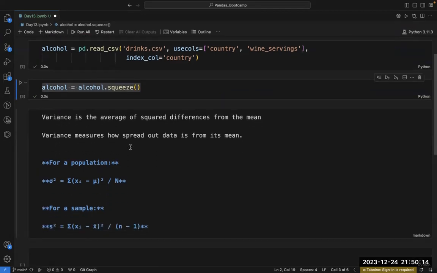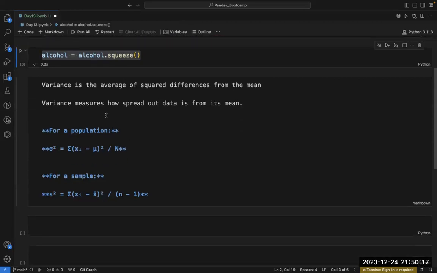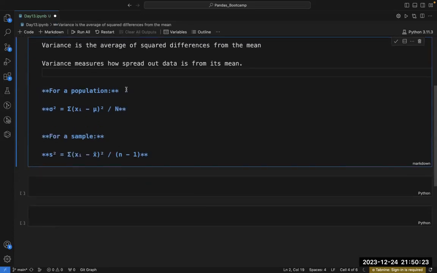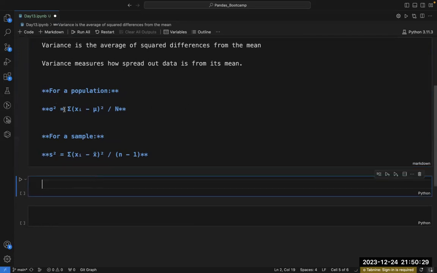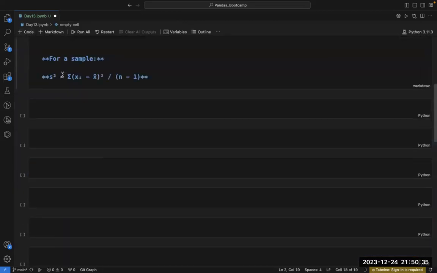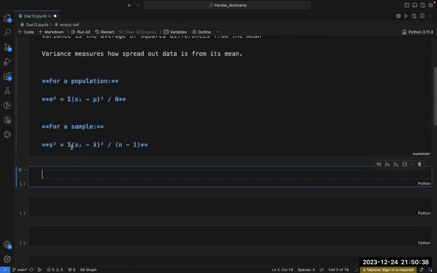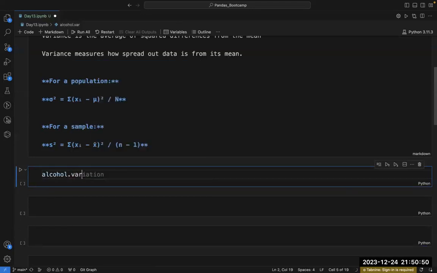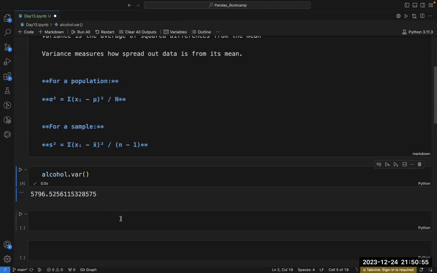See, during the last session, we have discussed the variance. We have already understood the variance for the population and for the sample; these are the two formulas that we studied during the last session. Now in today's session, we are going to discuss how to calculate the variance. Pandas gives us a very simple way to calculate the variance: if I write alcohol.var, we will get the variance.